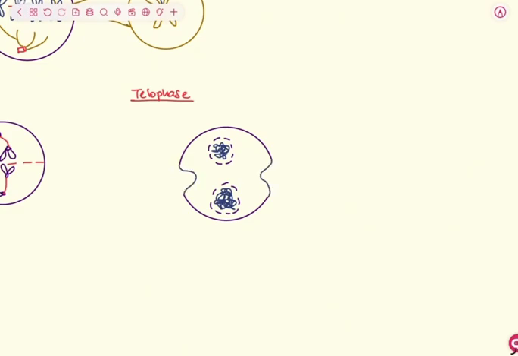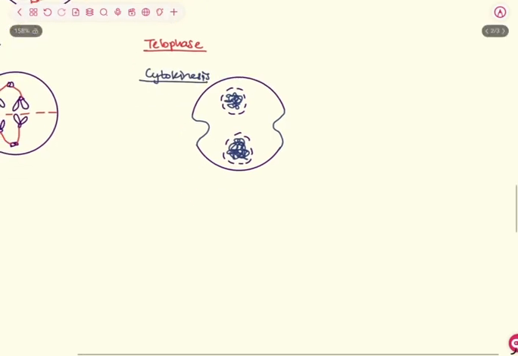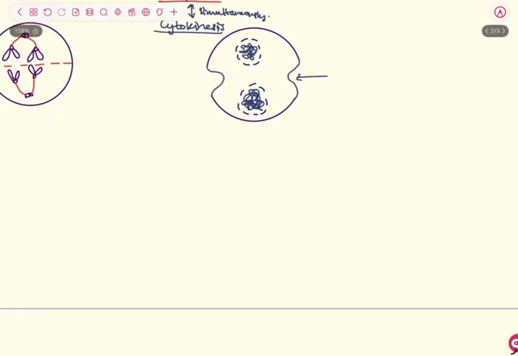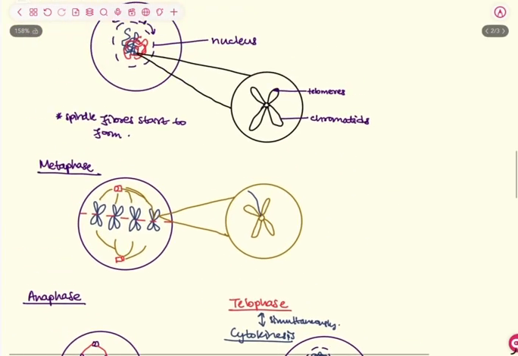And this next phase, called cytokinesis, occurs simultaneously with telophase. It's when the cytoplasm divides, forming 2 separate daughter cells. In animal cells, it forms a cleavage furrow, but in plant cells, a cell plate forms to divide the cells.